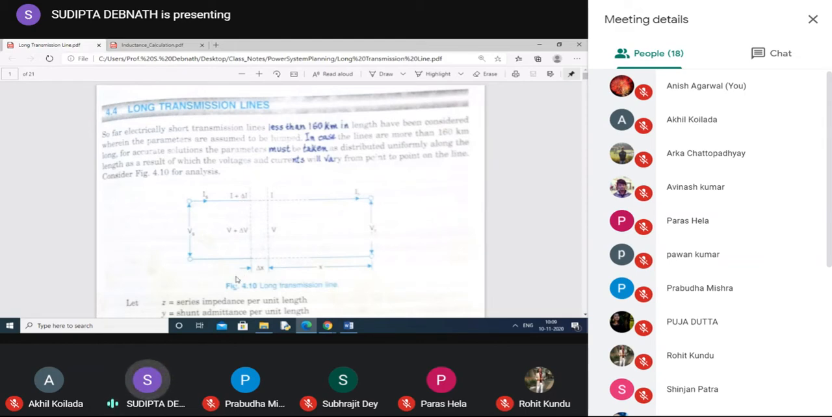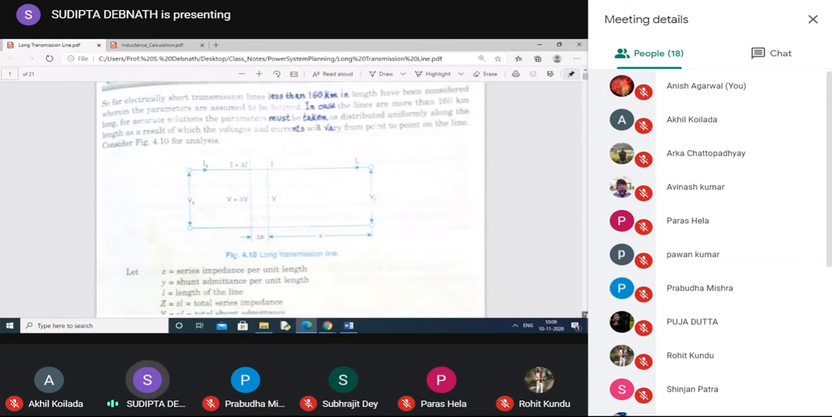We will consider the parameters per unit length. Z is the series impedance per unit length, that means R plus jX. Y is the shunt admittance per unit length. L is the total length of the line. If we multiply these by the length of the line, we get the total series impedance and total shunt admittance. Remember, this small length of line we have considered is at a distance x from the receiving end.